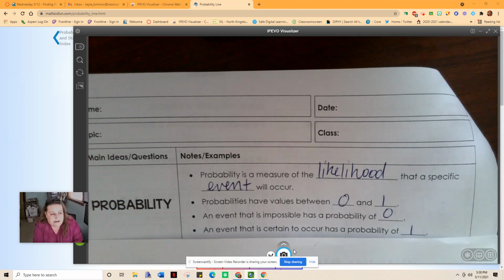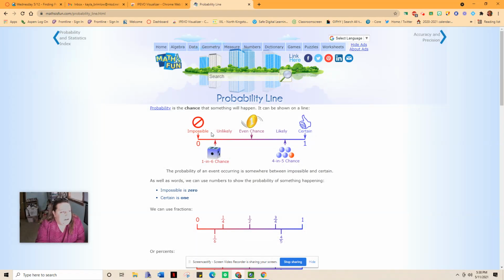So probability is a measure of likelihood that a specific event will happen. And we say that probability has values between 0 and 1, where 0 means the event is impossible and where 1 means it's 100%. So if we take a look at a line, I really like this website Math is Fun for some of their visuals.